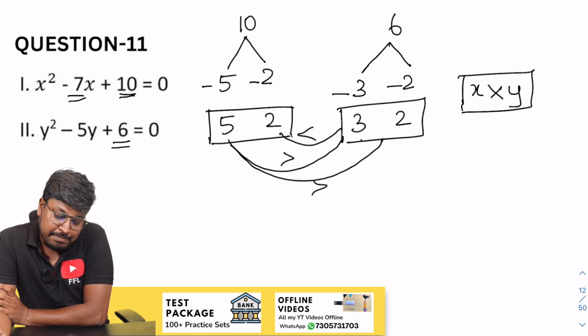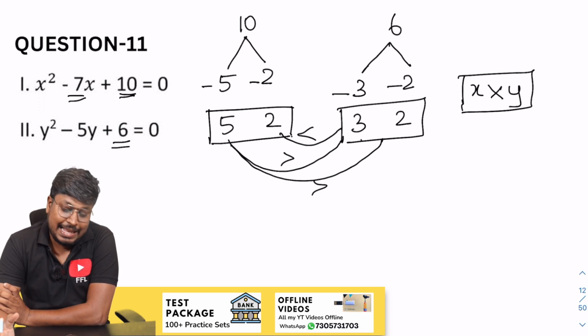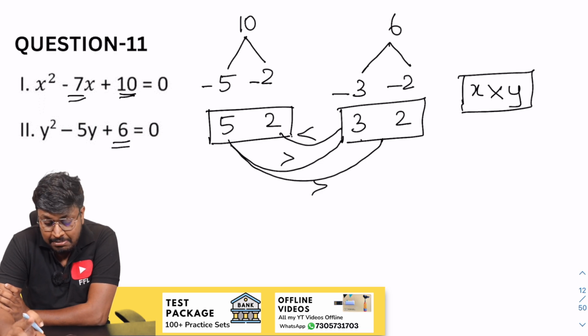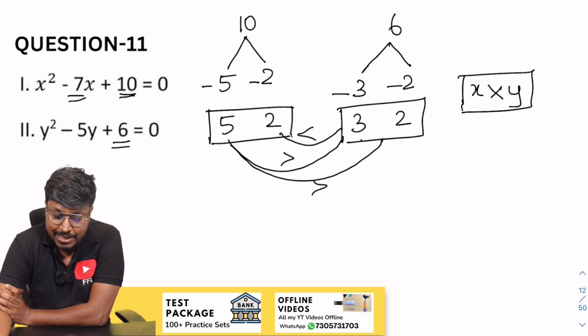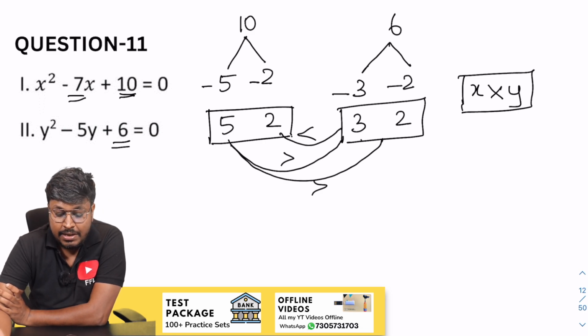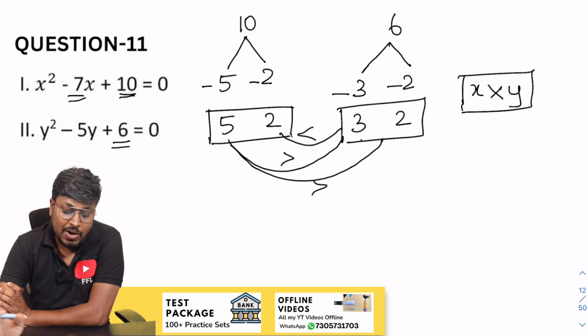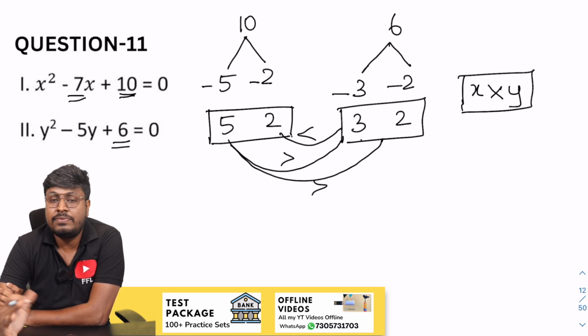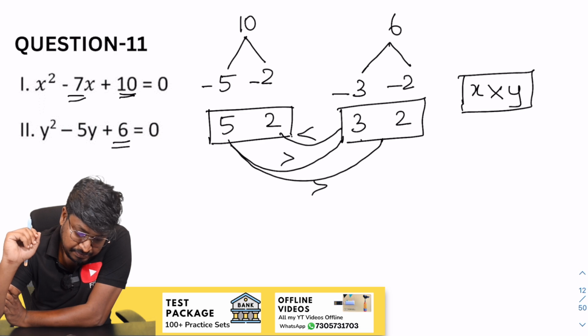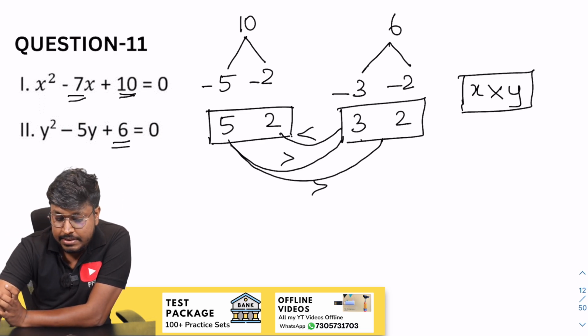Because while comparing 5 and 3, x is greater than, but comparing the second part, in one case y is greater than. So we can say that the relationship cannot be established between x and y. So this is the answer for question number 11, right? Yes, this will be the answer.